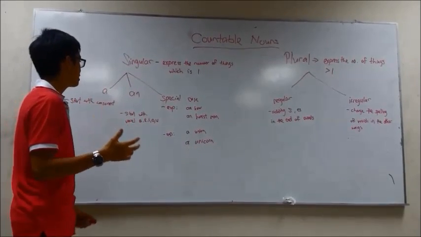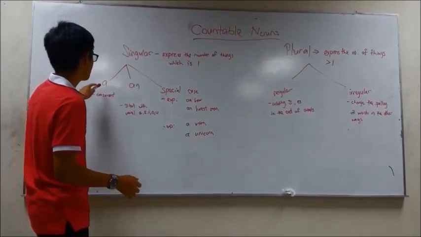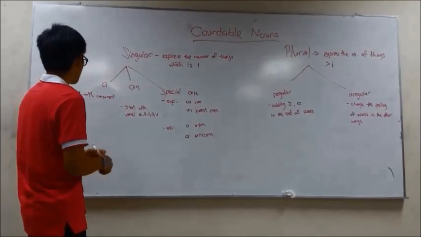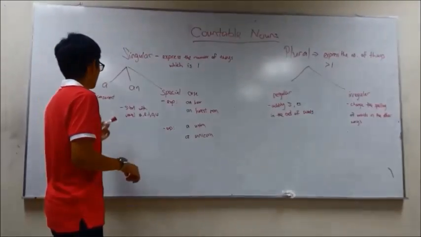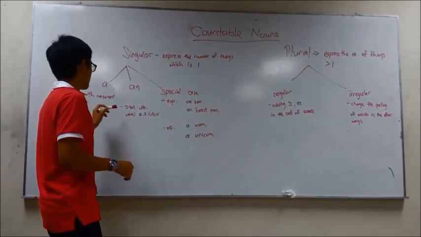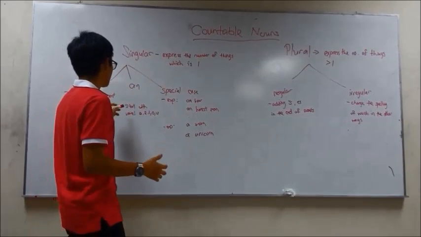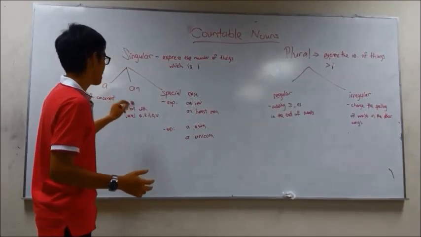Then what is the condition? When we want to express singular nouns, we use a and an, right? So what is the condition to use an? By using an, the word must start with a vowel, like a, e, i, o, u.